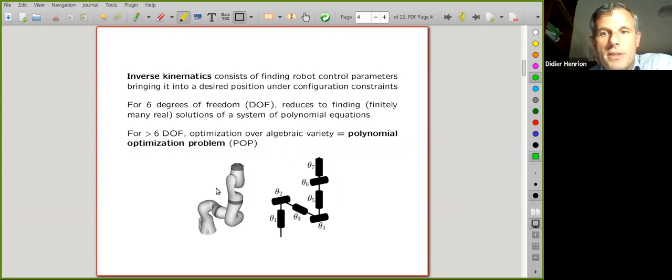boils down to finding the finitely many real solutions of a system of polynomial equations. As soon as we have more than 6 degrees of freedom, there are infinitely many solutions to this inverse problem. And this can be formulated as an optimization problem over the solution set of finitely many polynomial equations. That's an algebraic variety. And this is what we call the polynomial optimization problem, the POP for short.